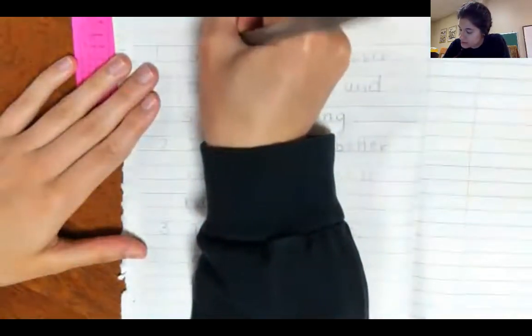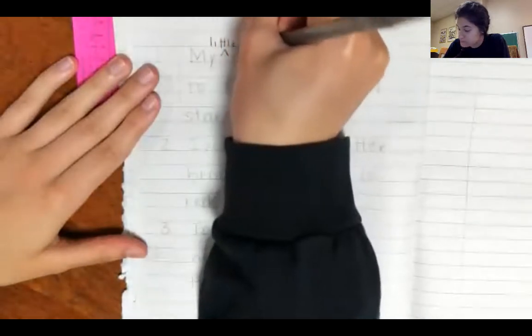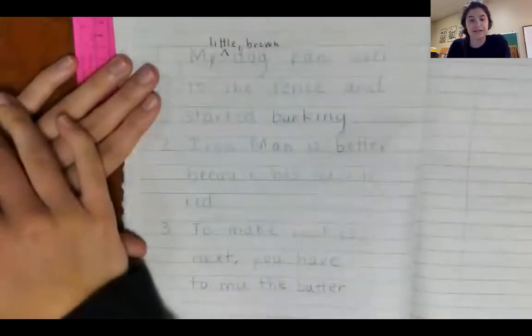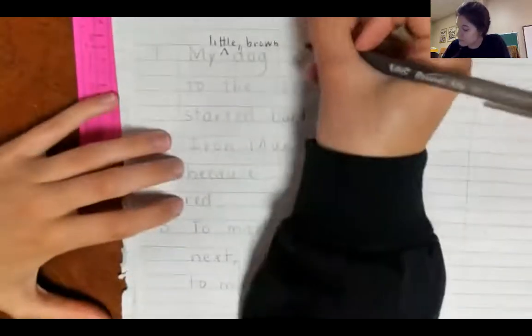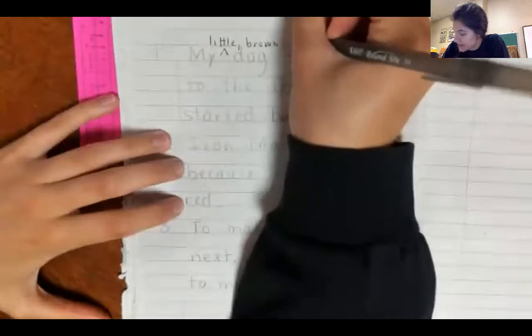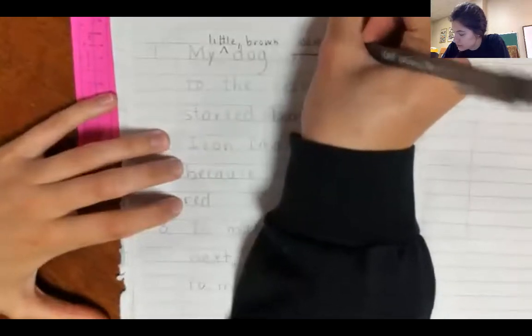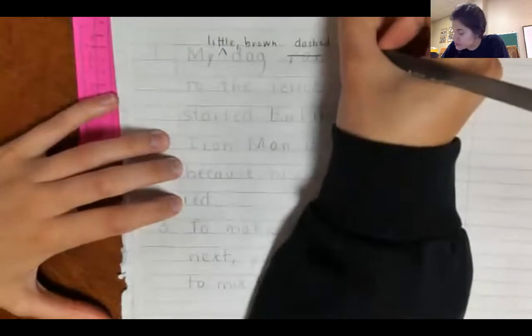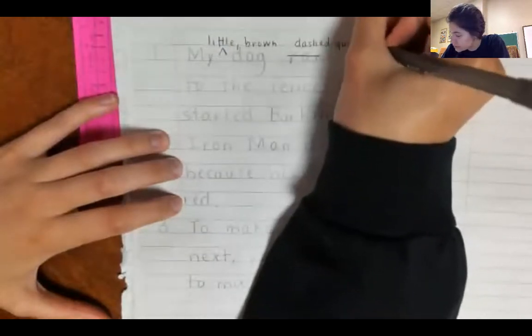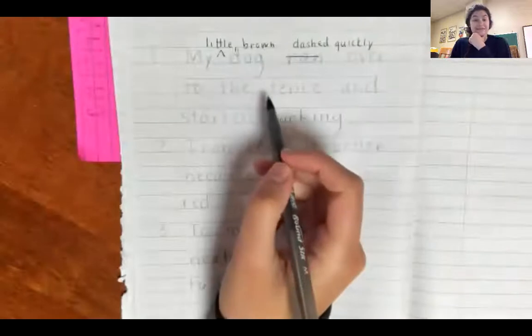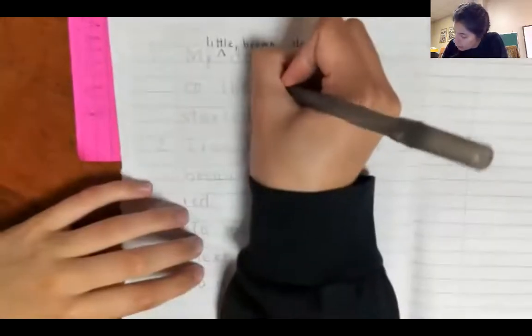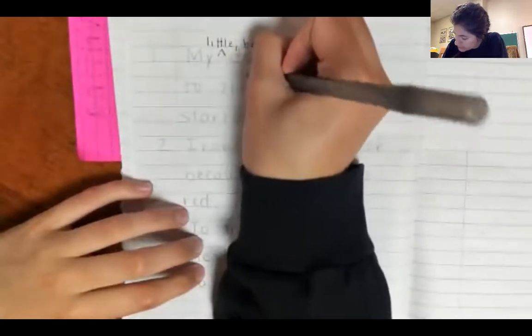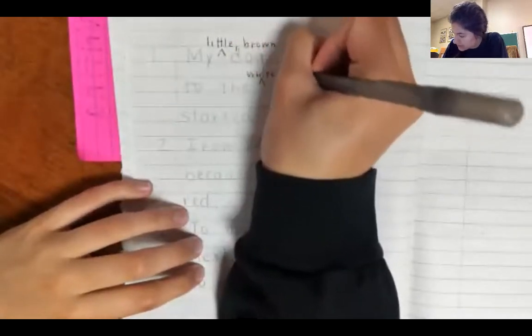My little brown dog, because now you know he's little and brown, ran over to the fence. Now, he didn't just run over. You know what he did? My little brown dog dashed. And you know how he dashed? He dashed quickly over to the fence. And it wasn't just a regular fence. It was a white picket fence, right? Like one of those pointy fences. So I'm going to add that in.